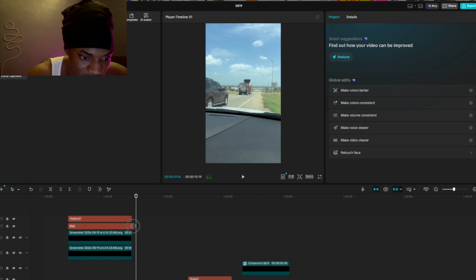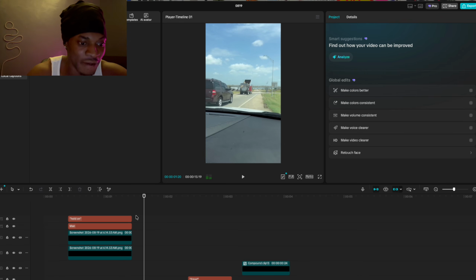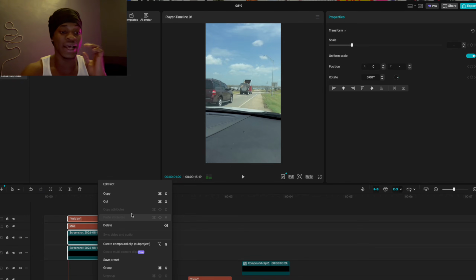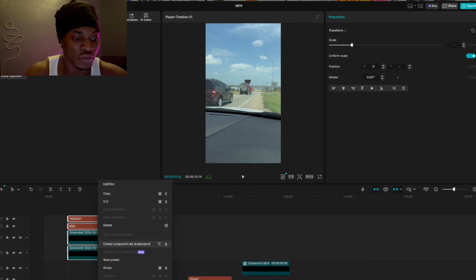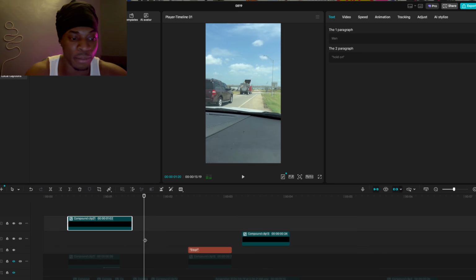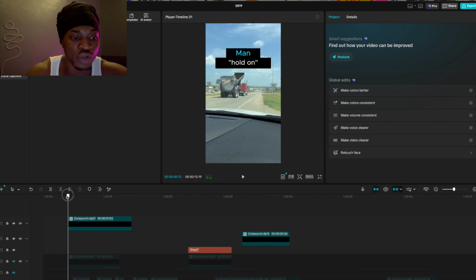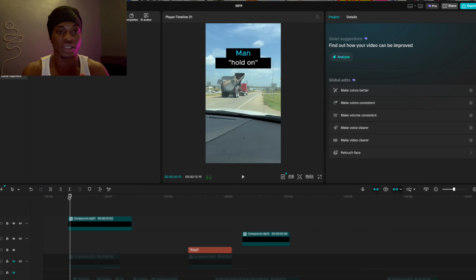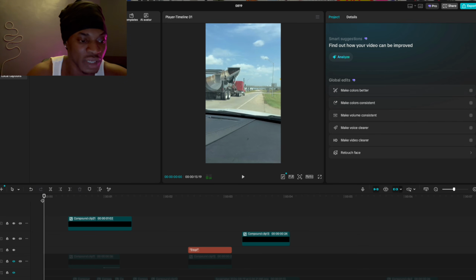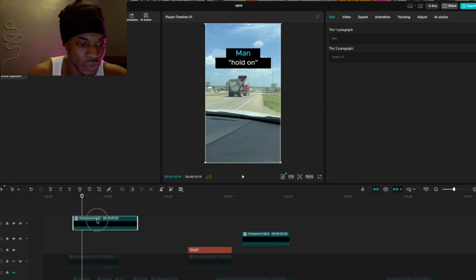intact. Once everything is intact like this, the next thing I have to do is to pre-compose everything. So guys, this is the reason why laptop CapCut is better than phone. If this was phone, we won't be able to do this stuff I'm about to do right now. So I will make everything one. And what I am going to do is split it and trim it to where the man is saying it, so it can disappear and appear, disappear and appear, something like this. Hold on.